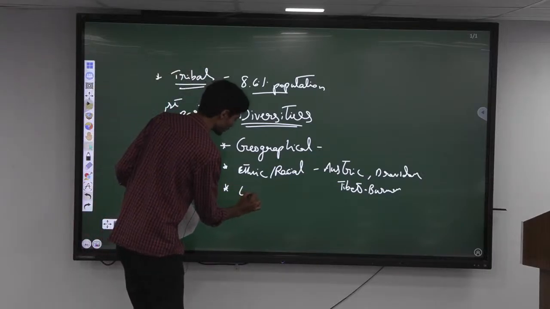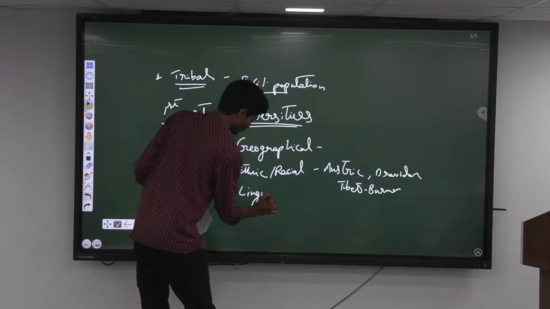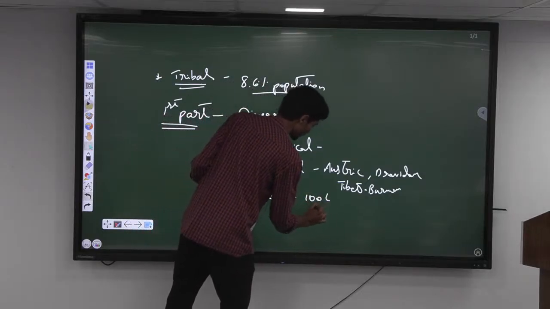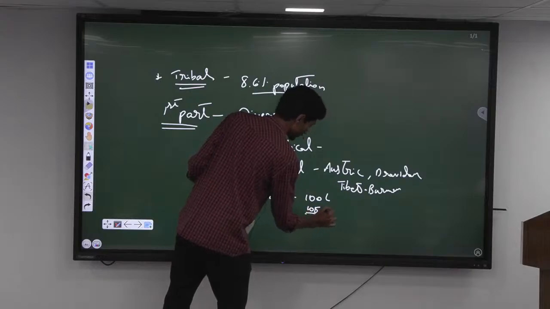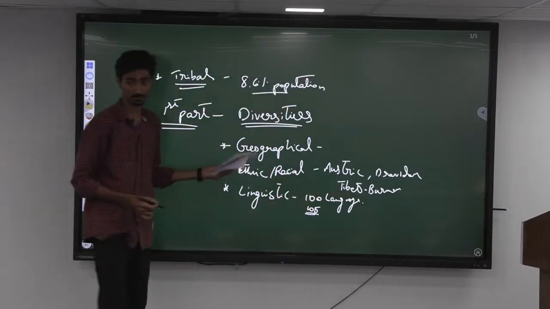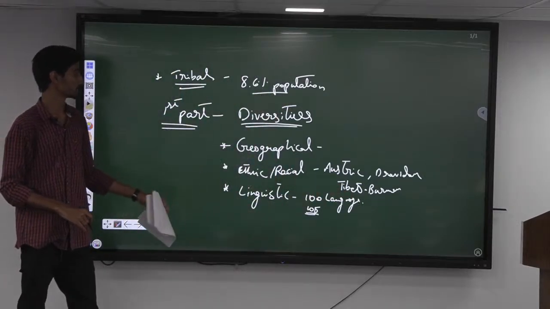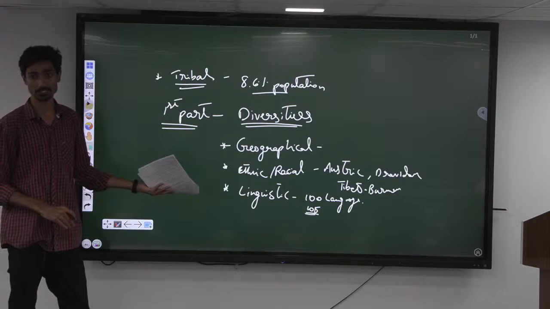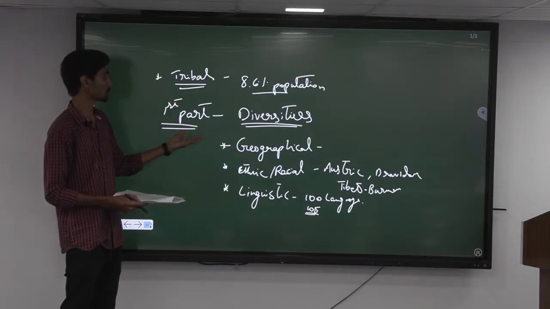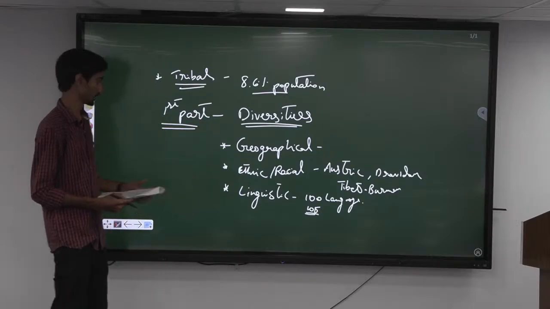Then the linguistic diversity. So according to the reports, there are more than 100 languages, nearly 105 languages spoken among tribes of India. So which is a huge diversity again with respect to tribes. So broadly we can discuss about 3 to 4 important diversities. It's an open-ended question, you can bring in multiple points, but make sure you choose the most important ones and prioritize them as well.